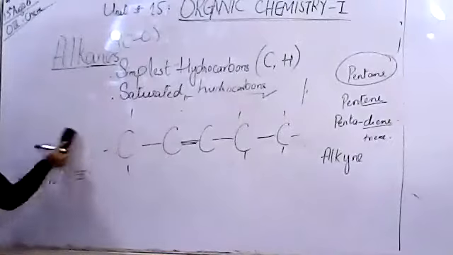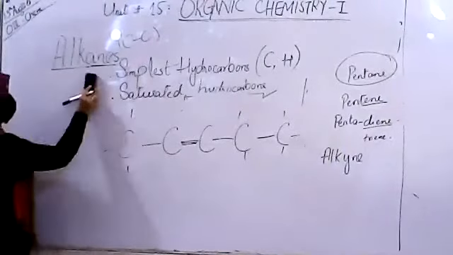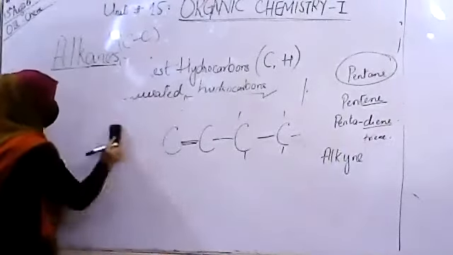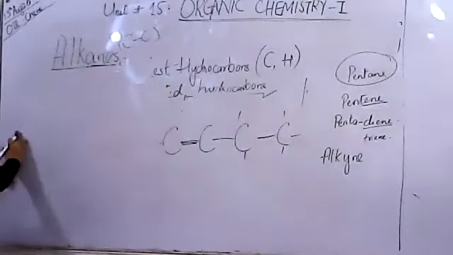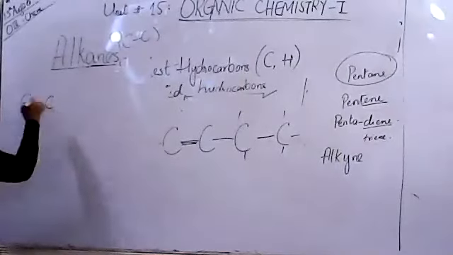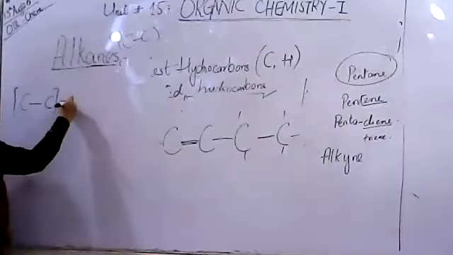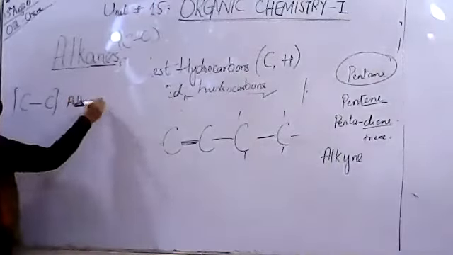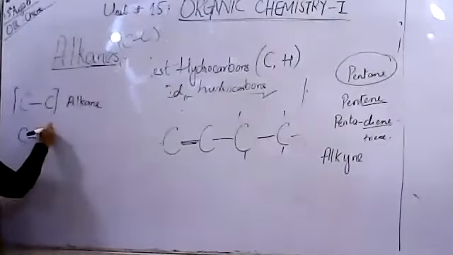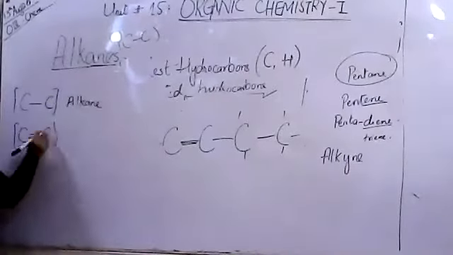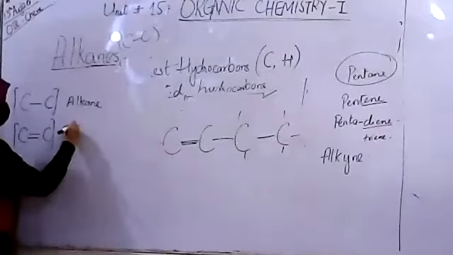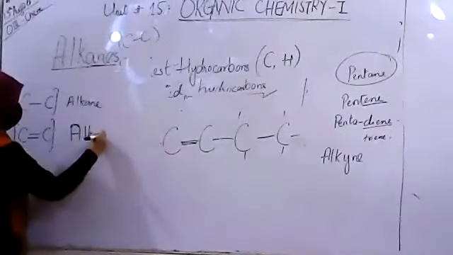Let me give you a review of the functional groups that we studied yesterday and today. Yesterday we studied the functional group carbon-carbon single bond, which was called alkane. If we have a carbon-carbon double bond, it will be called alkene.